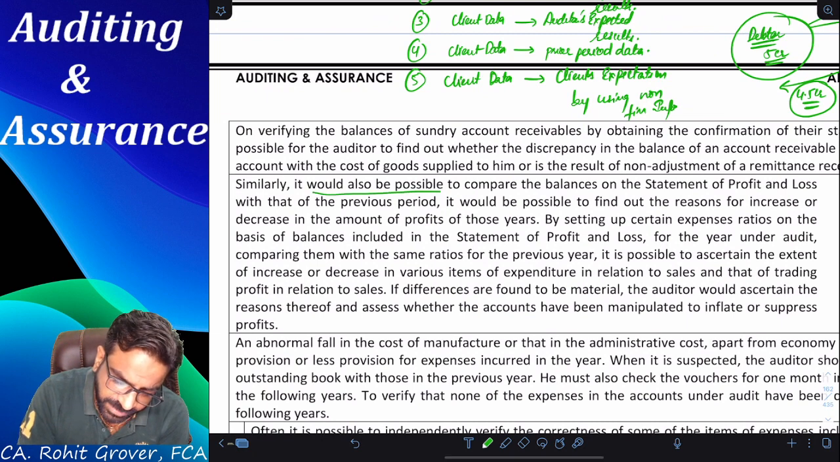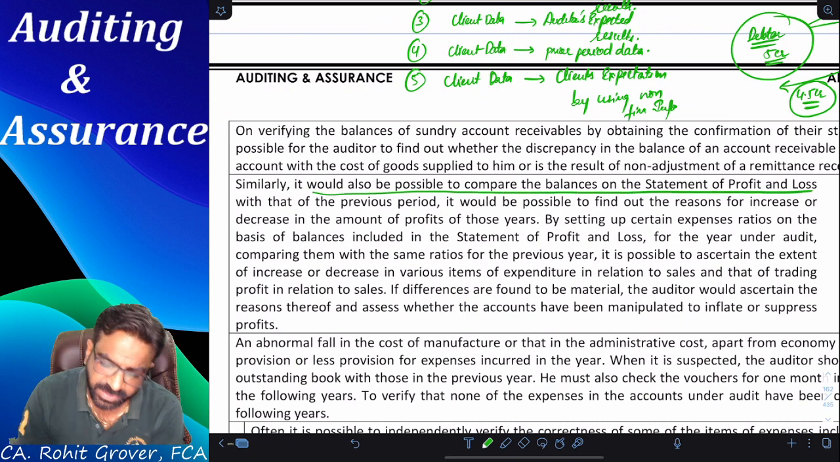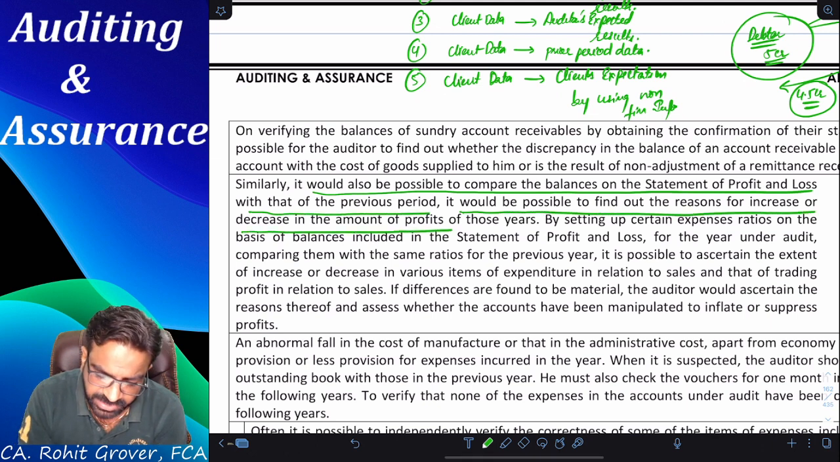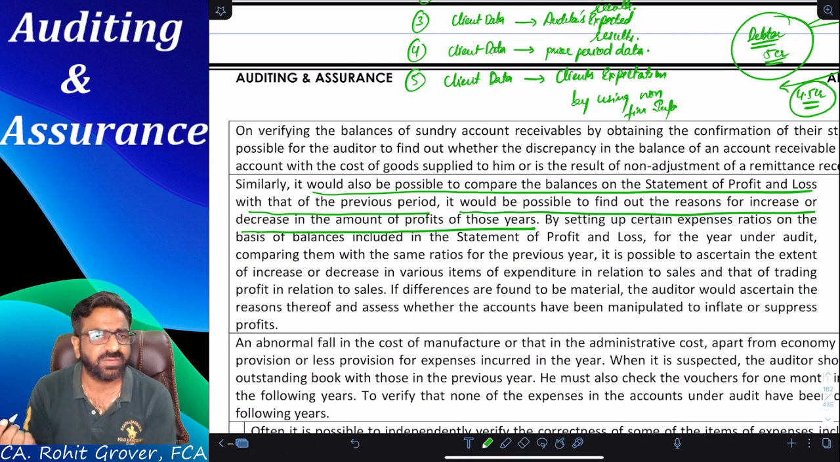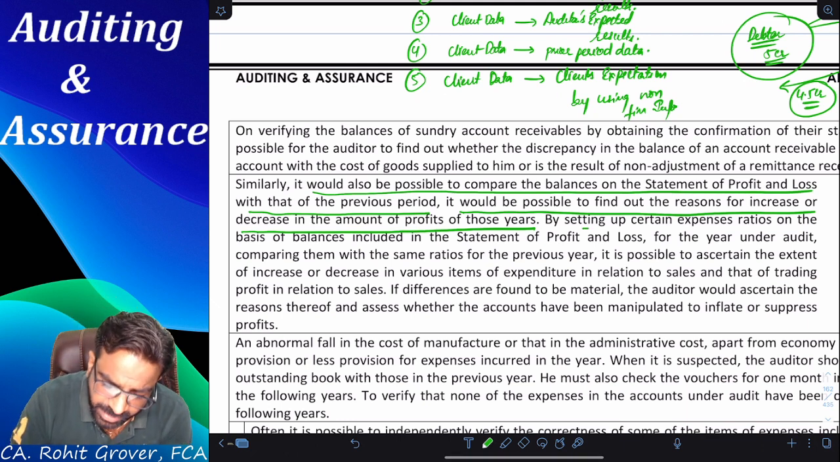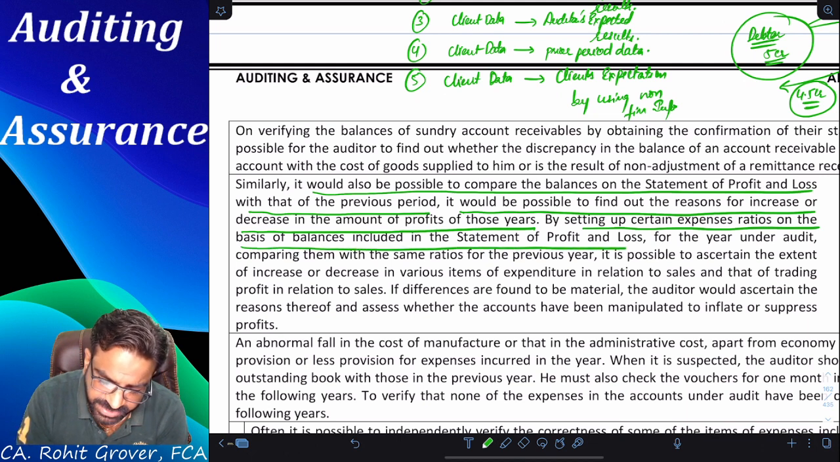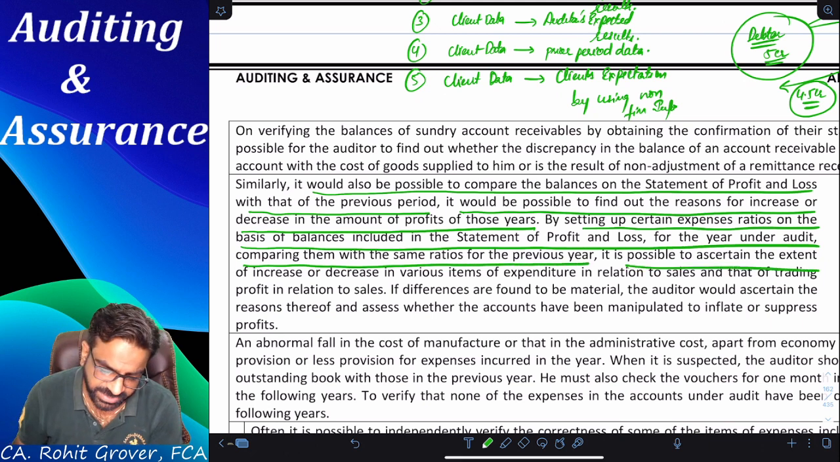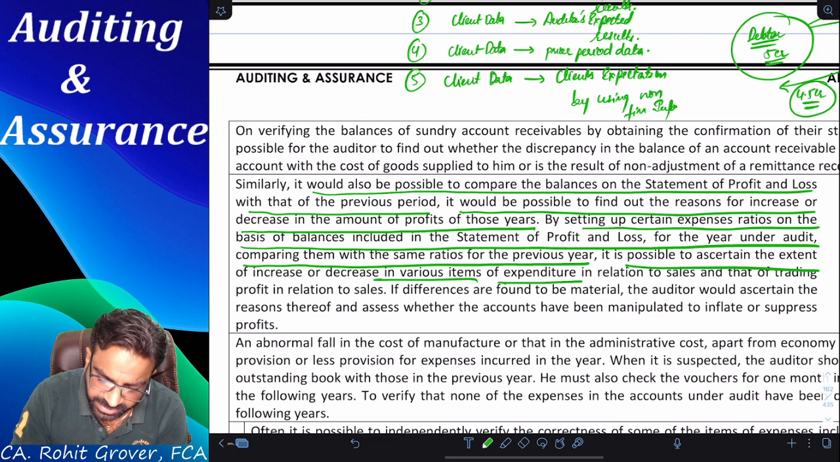Similarly, it would be possible to compare the balances on the statement of P&L account with those of the previous period. It would be possible to find out the reasons for increase or decrease in the amount of profits of those years. Yes, very much possible. By setting up certain expense ratios on the basis of the balances included in the statement of P&L for the year under audit, and comparing them with the same ratios for the previous year, it is possible to ascertain the extent of increase or decrease in the various items of expenditure.